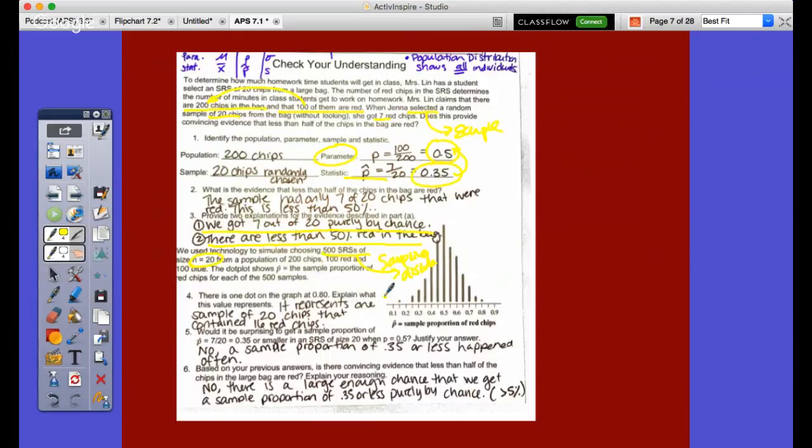So we would expect, if this is true, that the majority of them would fall underneath 0.5. But then it says there's one dot on the graph at 0.8. Explain what this value means. Well, this dot represents that out of a sample of size 20, the p hat would equal 0.8, meaning 80% of the 20 chips that I selected were red.